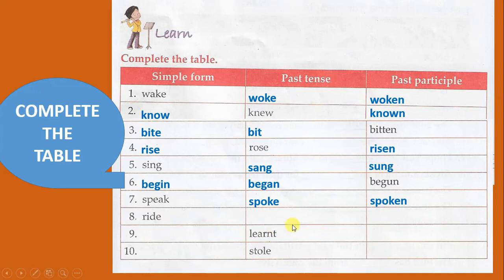Give the past tense form rode and the past participle form ridden. In the ninth, the past tense form is given, learnt, and we give the present tense simple form learn and past participle form learnt. In the 10th, stole, the past tense form is given. Give the present simple form steal and the past participle form stolen.